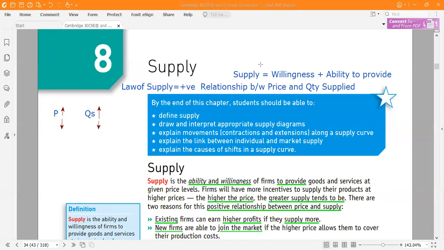So what we studied so far is supply and the law of supply, and we also see here that this is the law of supply. When the price increases, quantity supplied also increases. When the price decreases, quantity supplied also decreases. Is it clear? Okay. So now we'll be going down.